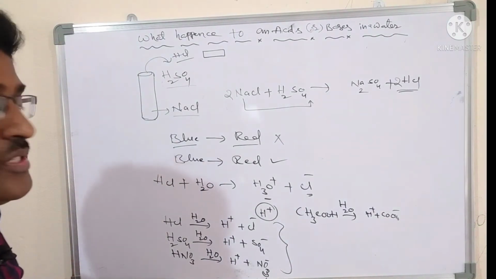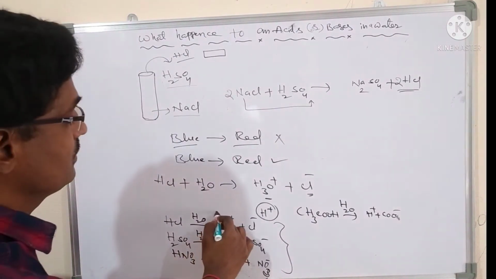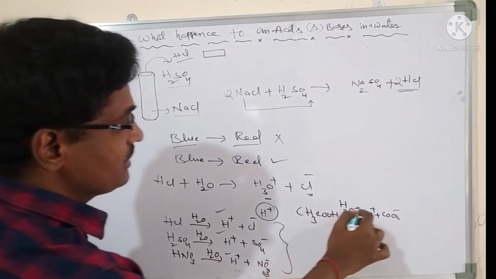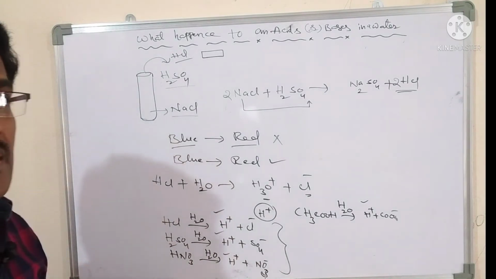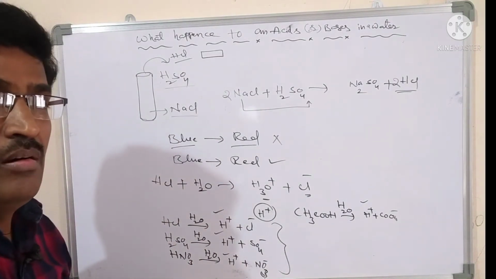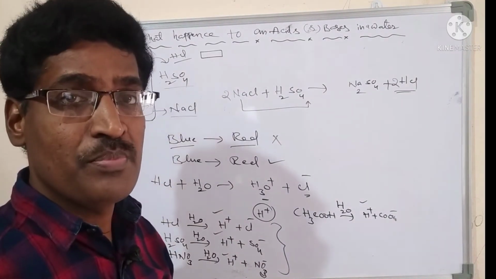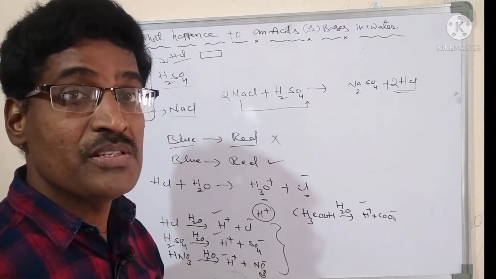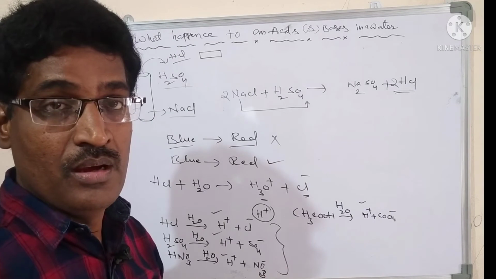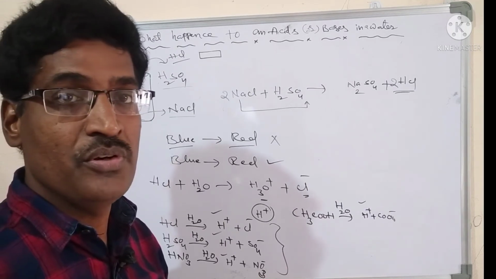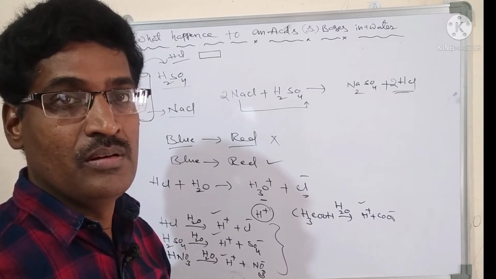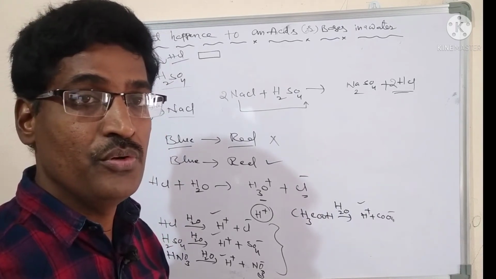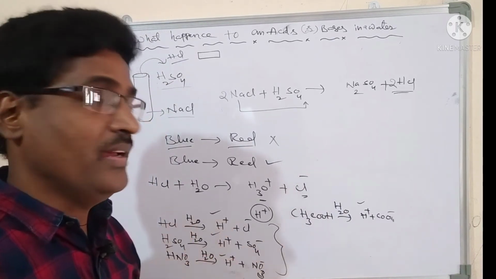Yes, what overall conclusion do we have to give? Acids produce H plus ions. All acids produce H plus ions, when it is in the presence of water. In the absence of water, they do not produce H plus ions. In the presence of water only, HCl produces H plus ions.